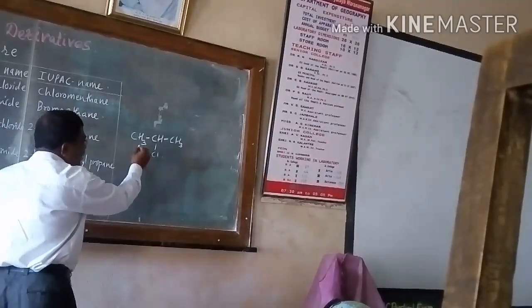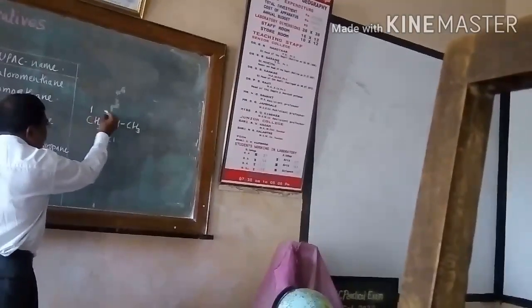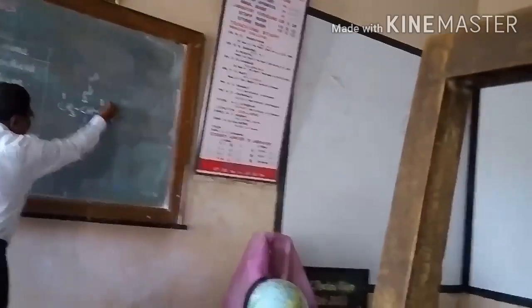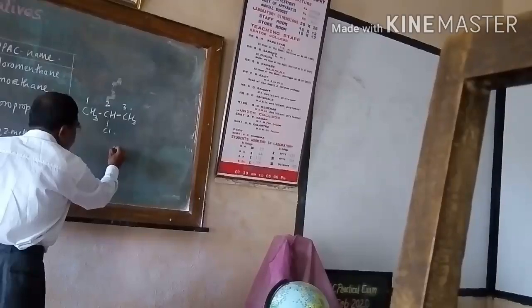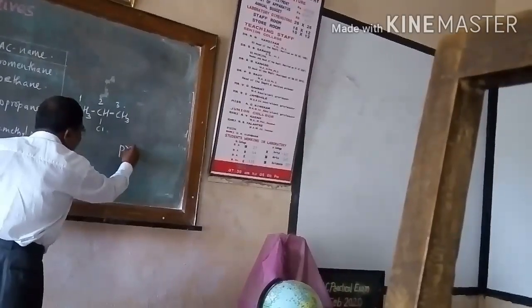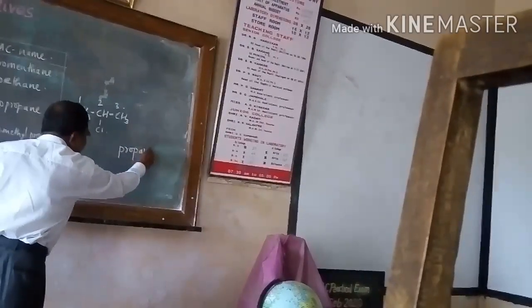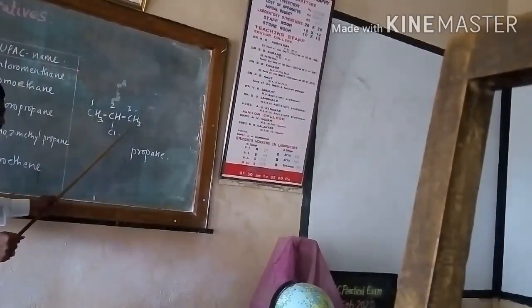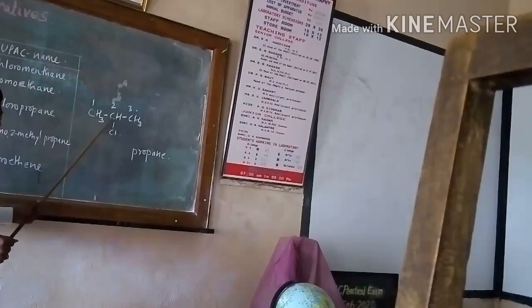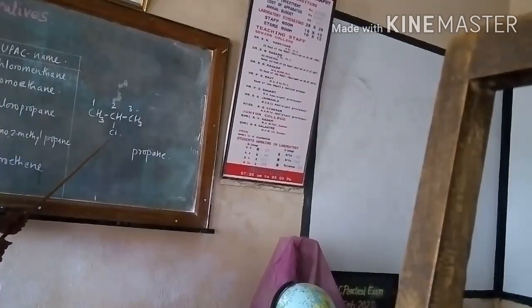See here, I have given the example carbon number 1, 2 and 3. It is propane, the parent name. I have written here propane. Carbon number 1, 2, 3, or you can write 1, 2, 3. At position number 2, there is a chlorine.